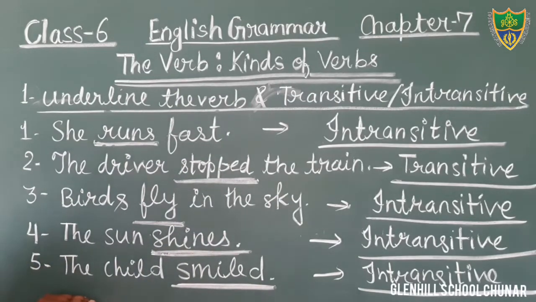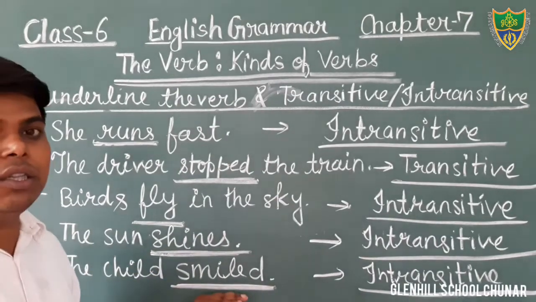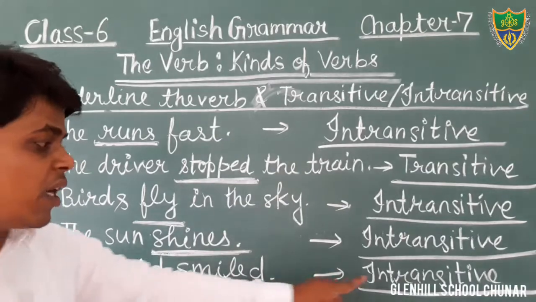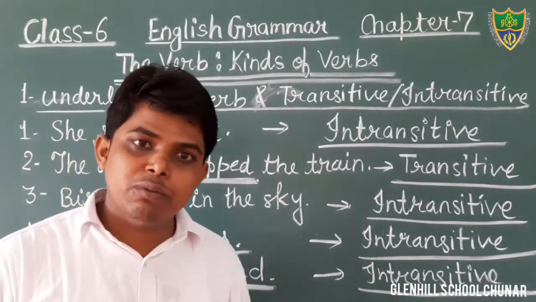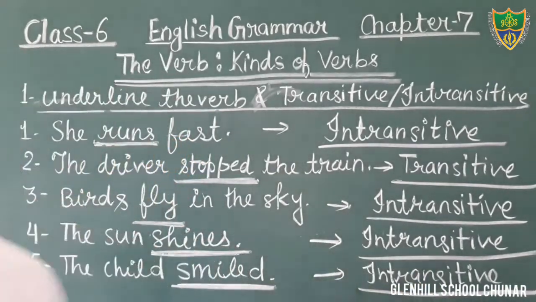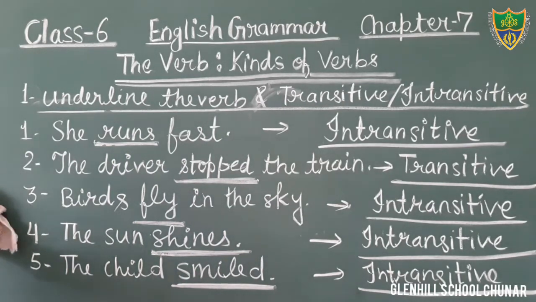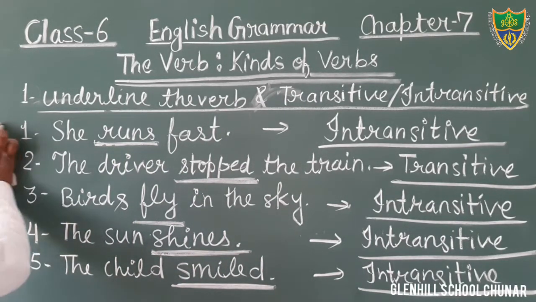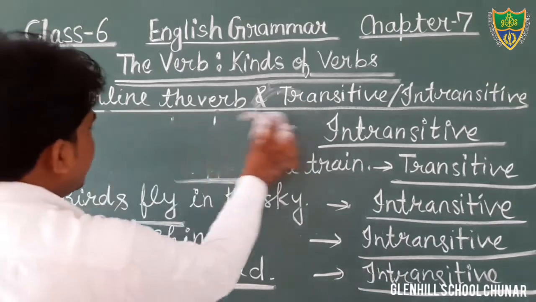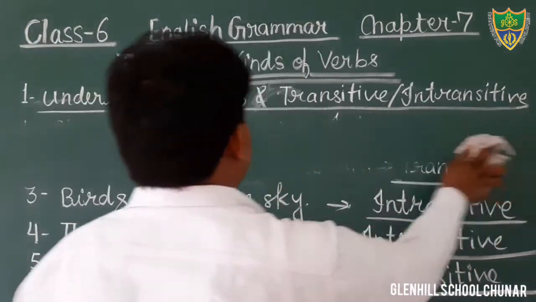In question number 5, the word smiled is the verb, and that is an intransitive verb. Okay, students? So in this way, we have completed up to question number 5. I am going to erase it. I hope that you all have done it. And come to the next question, question number 6.